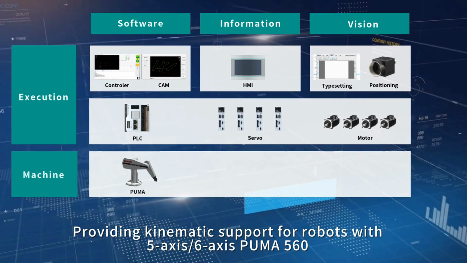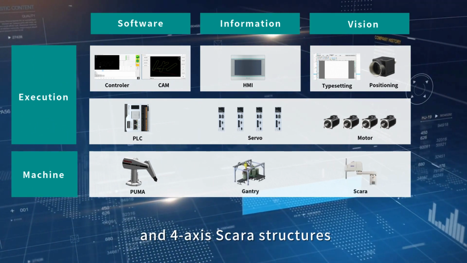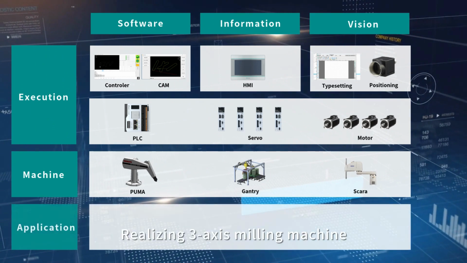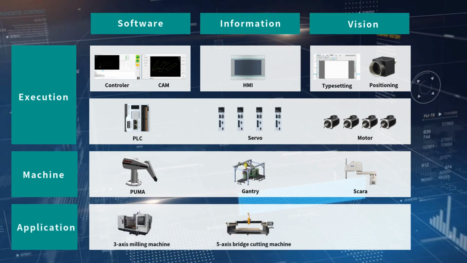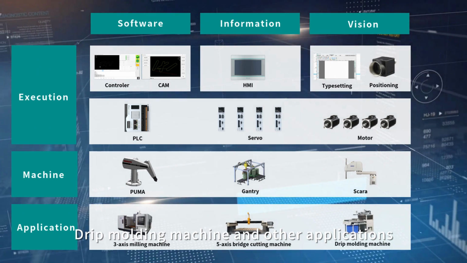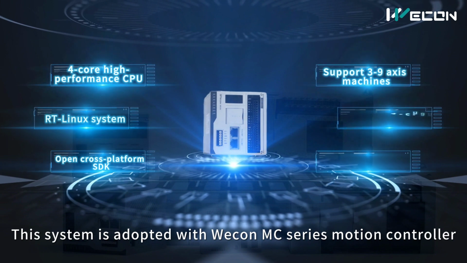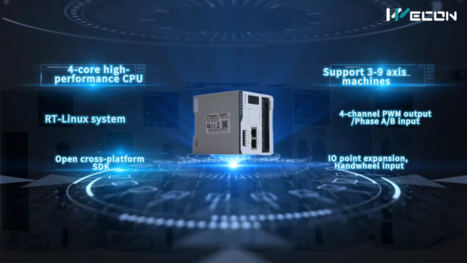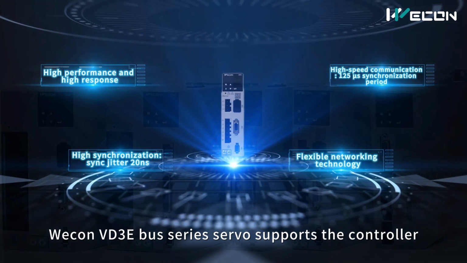6-axis Puma 560, 5-axis, 6-axis gantry, and 4-axis SCARA structures, realizing 3-axis milling machine, 5-axis bridge cutting machine, drip molding machine and other applications. This system is adopted with Wecon MC series motion controller. Wecon VD3 bus series servo supports the controller.